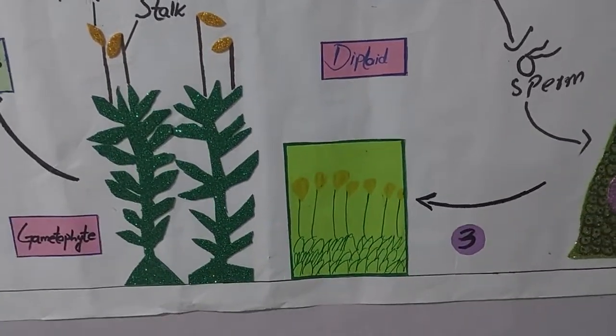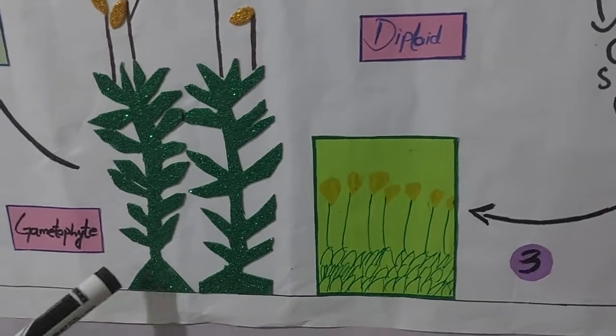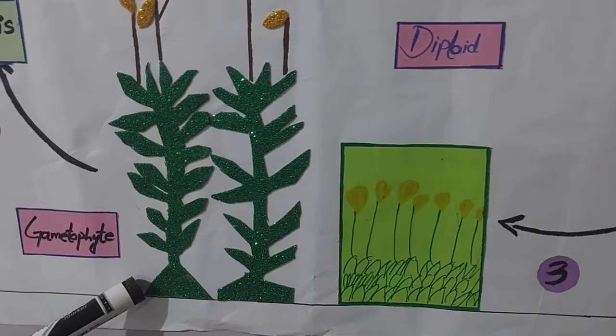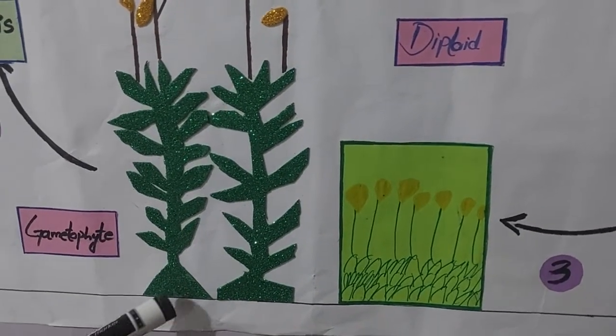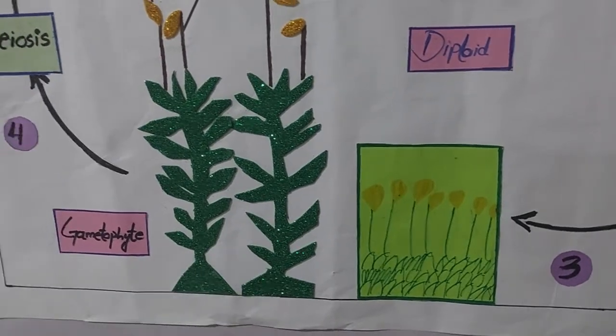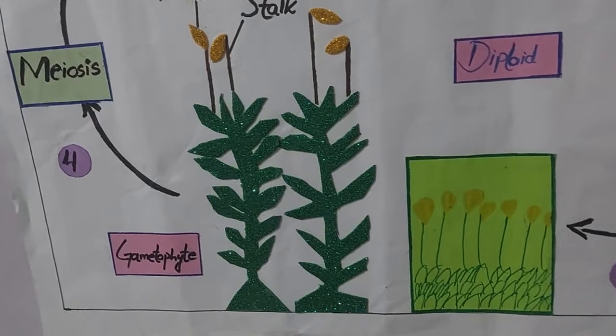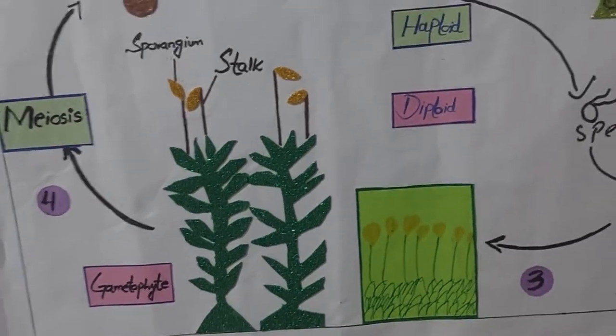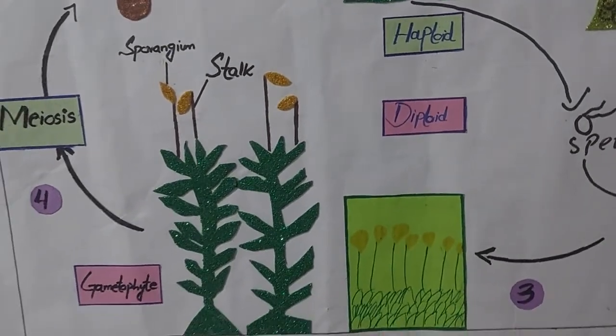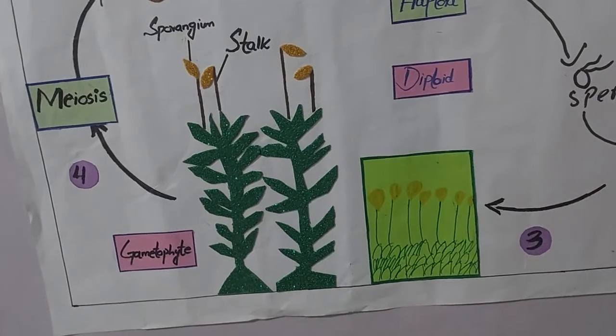And these plants consist of rhizoids which anchor the plant body into the soil, and through these rhizoids the plant gets water and minerals from the soil. So this is a little bit of information about the plant body of the mosses, or Gametophyte.